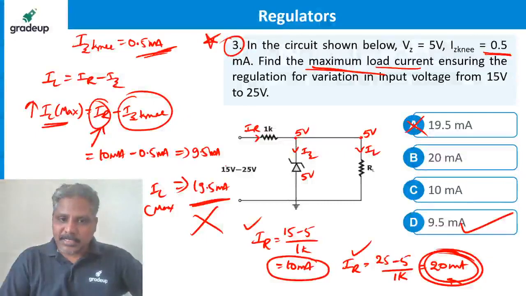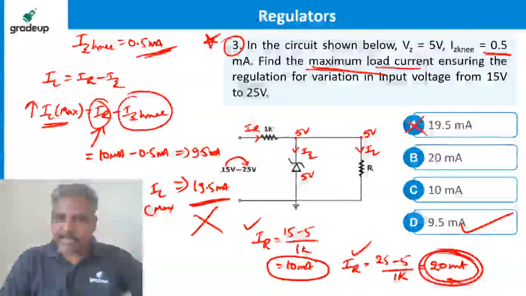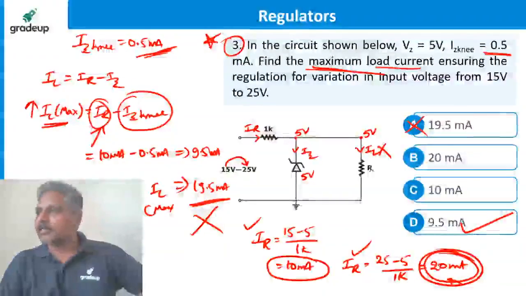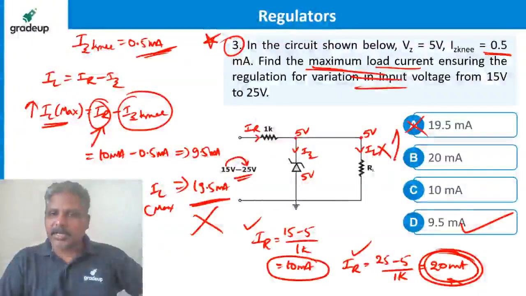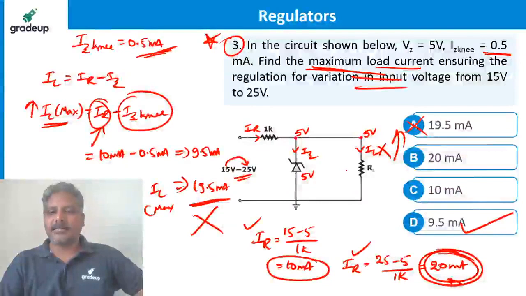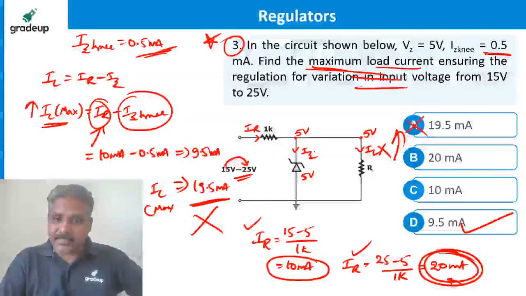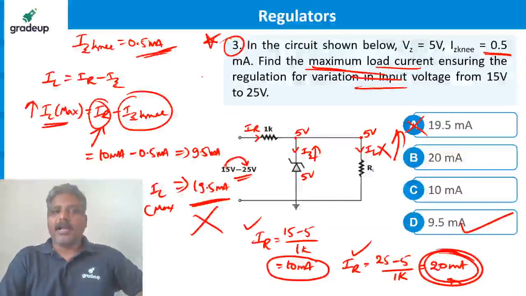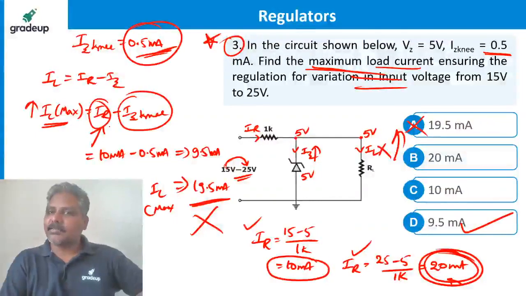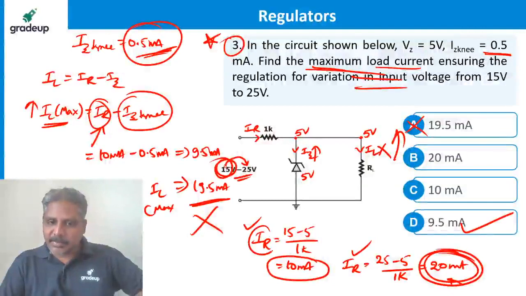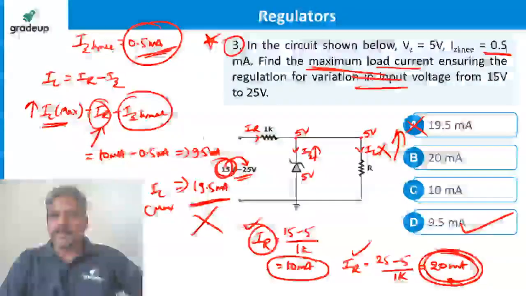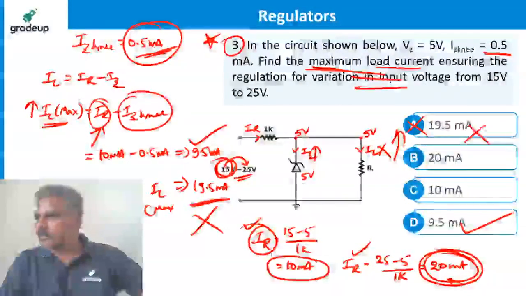If input voltage increases from 15 to 25, load current will not increase. That's what a regulator means. If input voltage increases, load current increasing is not a regulator. If input voltage increases, Zener current increases. And he said knee current is flowing in the Zener. That means the input voltage is definitely this, so IR must be this. Then the answer is this, not this. Got it?